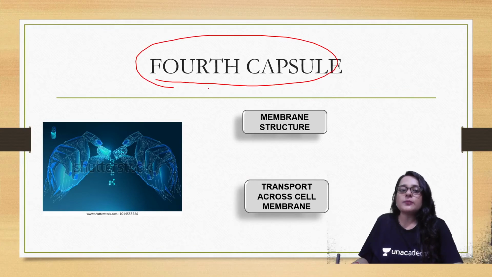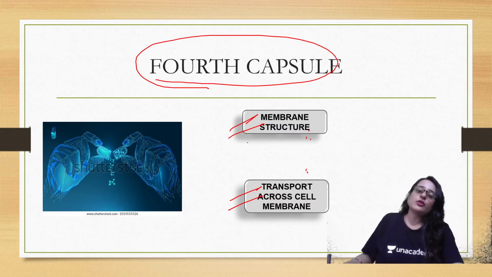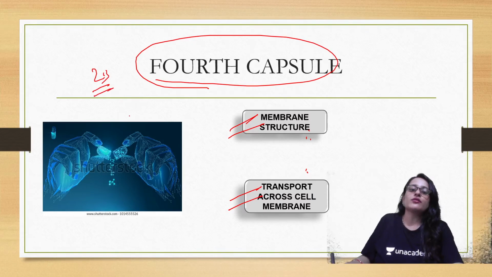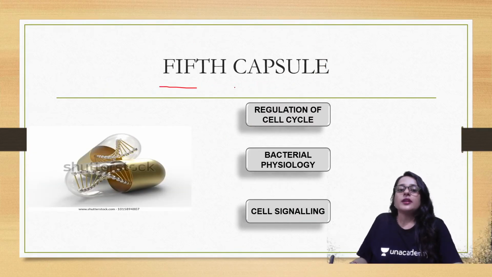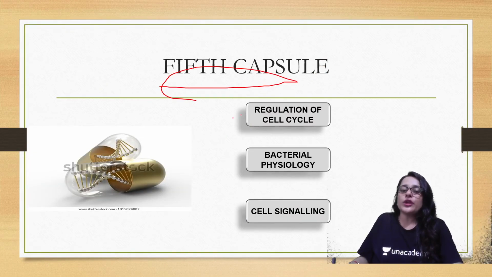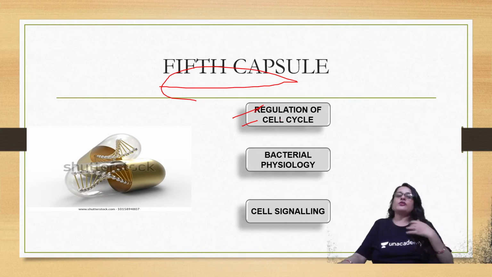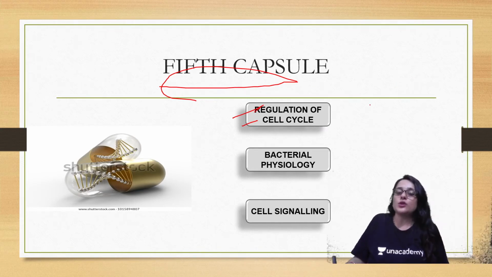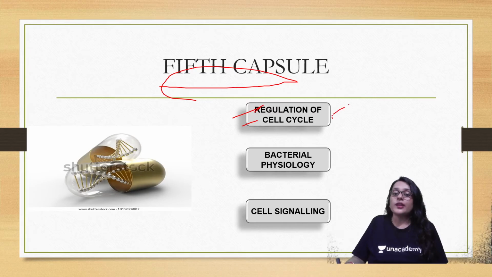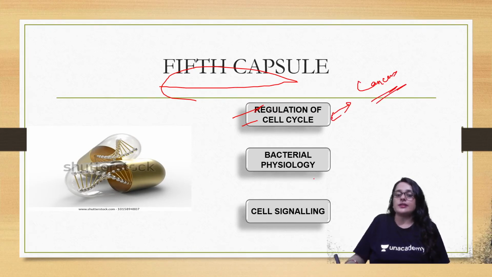Under fourth capsule, you have to go through membrane structure and transport across cell membrane. So these topics are very important conceptually, and question wise 2 to 3 questions come from these topics. Then under fifth capsule, you have to go through regulation of cell cycle. Over here you have to read mitosis, meiosis, and how they are regulated. If you read this properly, you can also read cancer biology very easily.